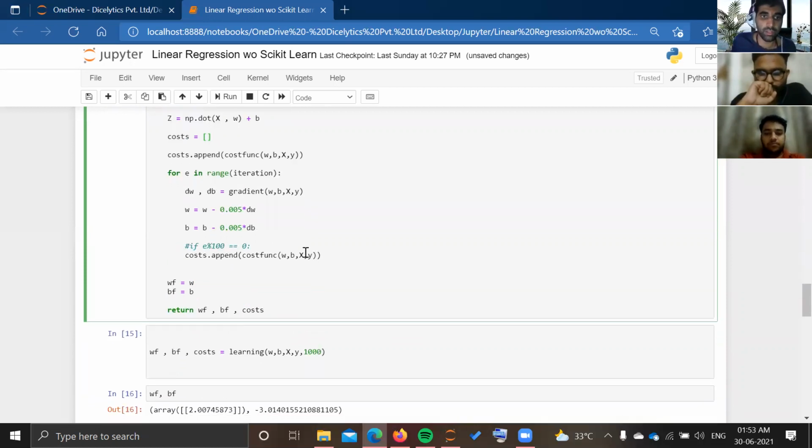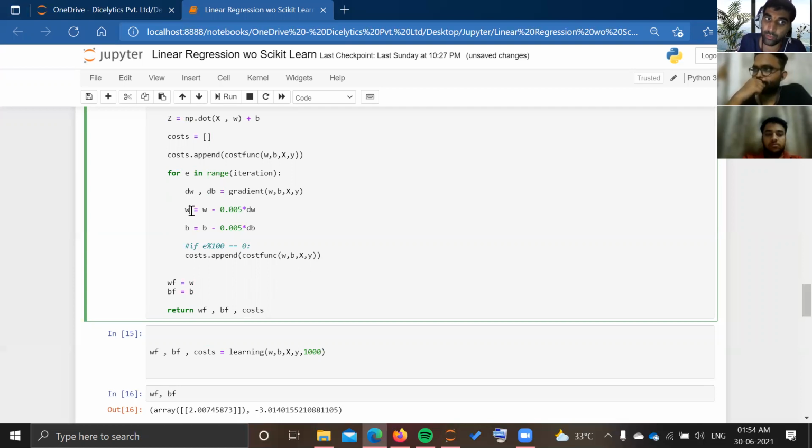After that, I have used a for loop for making different iterations, so that with each iteration my cost function will reduce. If you can imagine the gradient descent valley, it is going towards the minimum point with each iteration, and you are going to see that in the coming graphs. So I have calculated my values of del w and del b, these derivatives, by using the gradient function. And after that, I am updating my values of w and b.